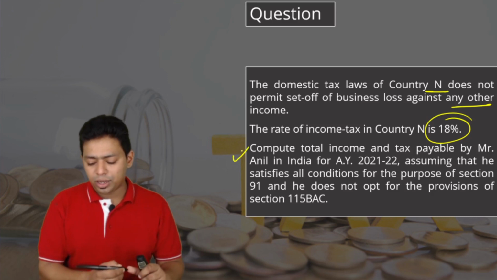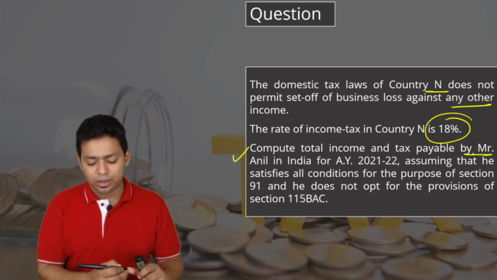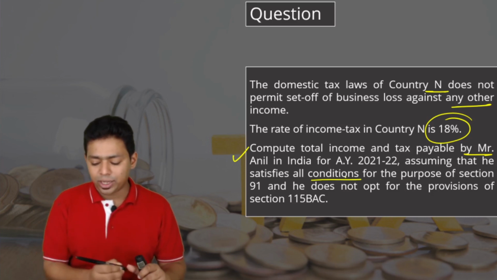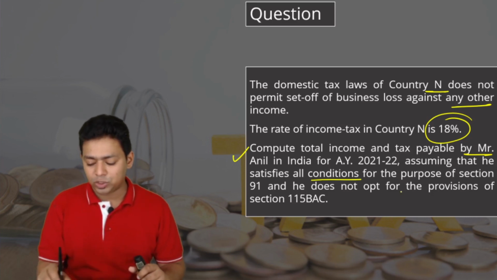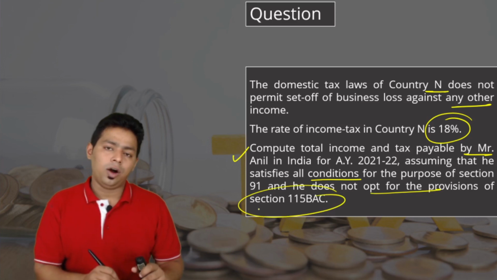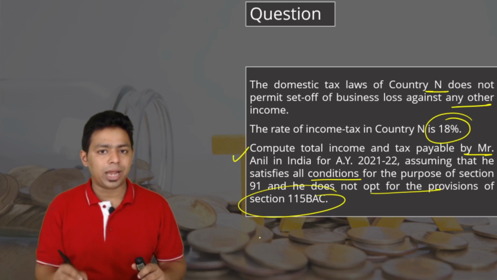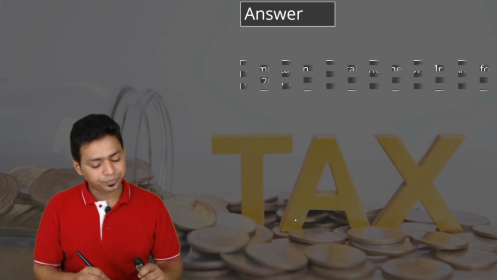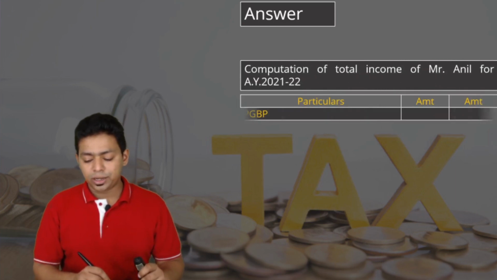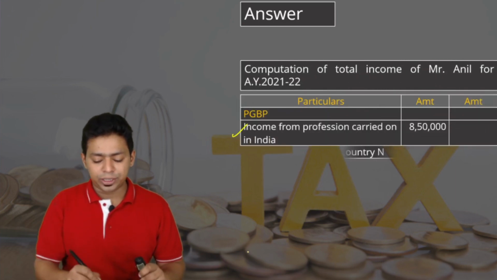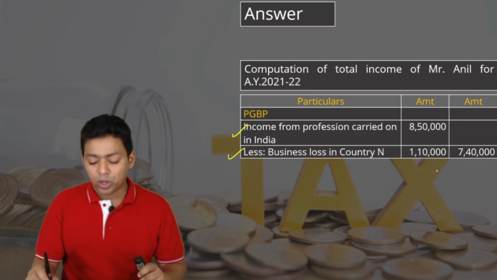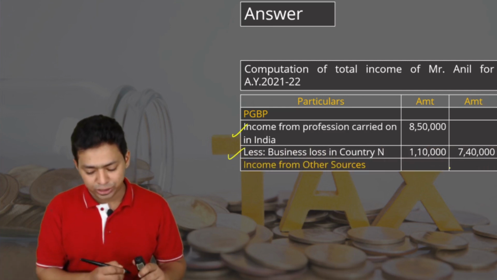Compute the total income and tax payable by Mr. Anil in India for AY 21-22, assuming that he satisfies all the conditions for the purpose of section 91 and does not opt for the alternative tax regime, that is 115BAC. Computation of total income, very simple: 8,50,000 less business loss of country N, 1,10,000, so net PGBP is 7,40,000.